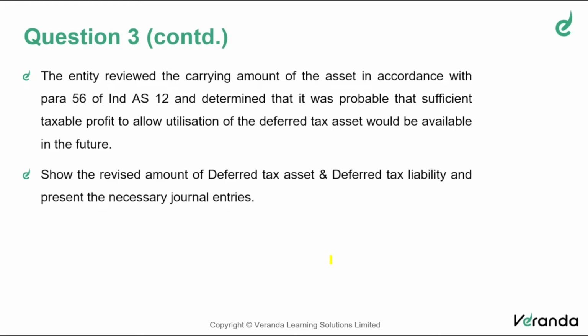So therefore, since deferred tax relates to the future, it's essential that the deferred tax shall be determined or measured based on the future tax rate that is substantively enacted. So in the place of 40%, we should now calculate 45%, and the difference arising on account of that shall be further recognized in the financial statement. So that is why they're asking you the revised amount of deferred tax asset and liability. And of course, you are asked to make the necessary journal entries also.